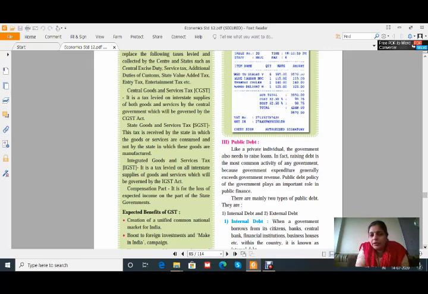Okay, now the Integrated GST, IGST, is a tax levied on all interstate supplies of goods and services, which will be governed by the IGST Act. Okay, these are the main concepts of GST, that is CGST and SGST. The rate of tax is the same. It is exactly divided in two parts, CGST and SGST.